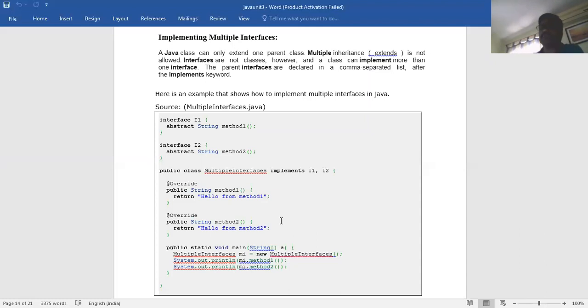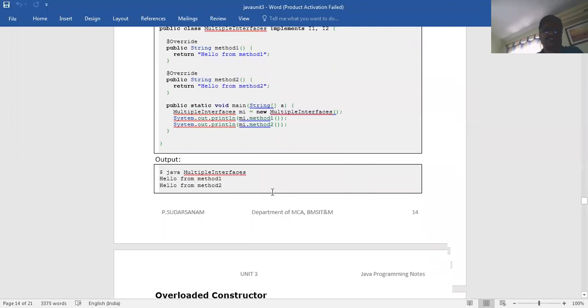In interfaces you have to write only the methods. You cannot write any method implementation. Method implementation you have to write in the ordinary class only, where you are implementing from the interface. Okay, Murali Krishna, Maithili. Sir. Yes, sir. So that is the way of doing multiple interfaces, and this is the output.